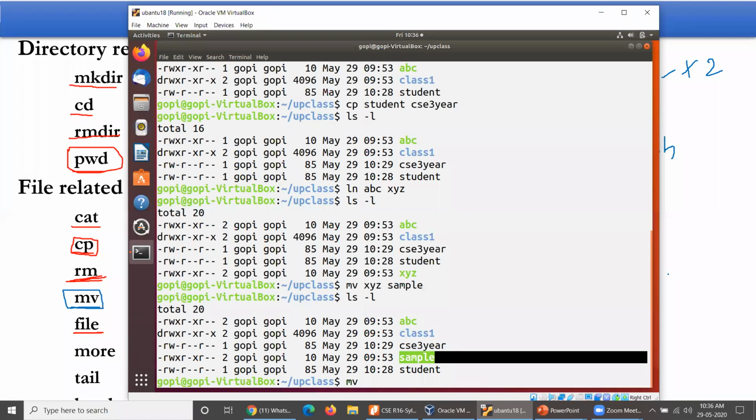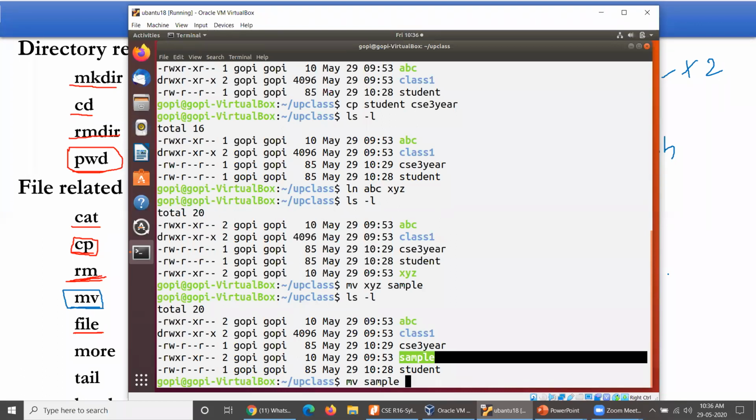So mv, the existing file, then the directory to which you are trying to move. The existing file is sample, so mv sample.